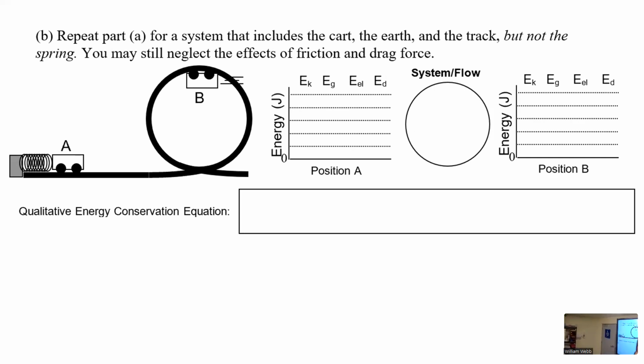So the cart is included, so we can use kinetic energy. The earth is included, so we can include gravitational. The track is included, so if there was friction, we could consider dissipated, but it says we're still neglecting that stuff. But the spring is not included, so what can we not use? Elastic energy. Yeah, we cannot use elastic energy. So if we can't use energy, what's the other option? Any ideas? Apply force. We could think about the force, work.